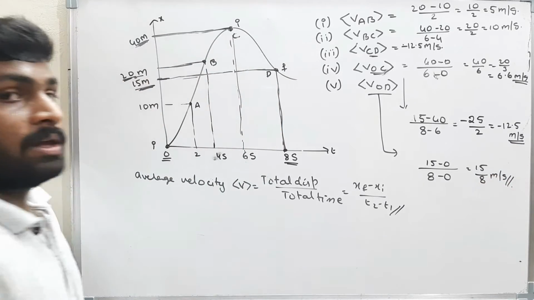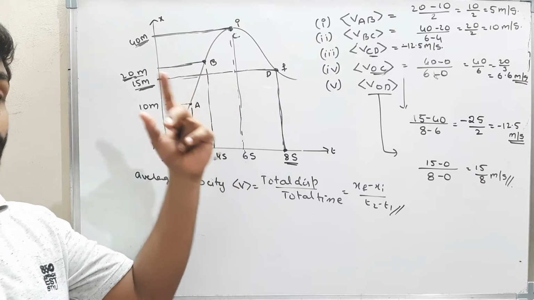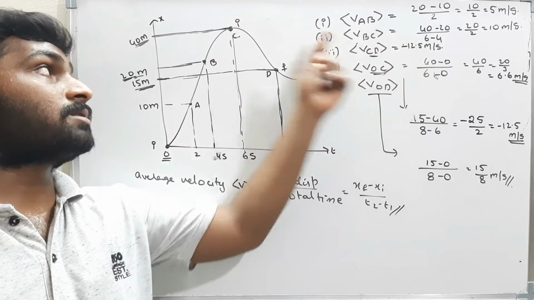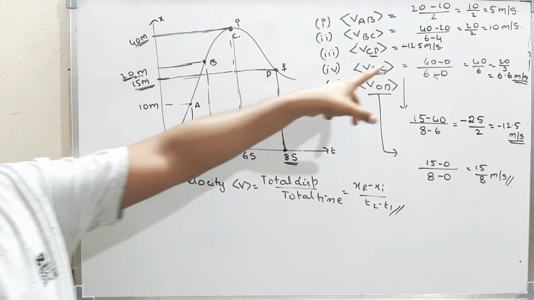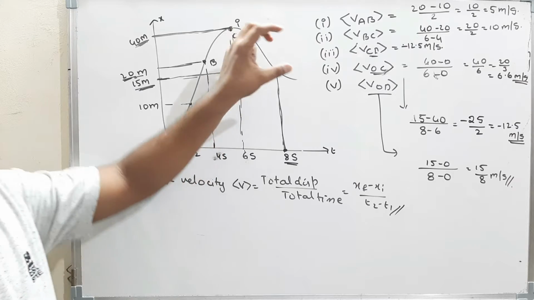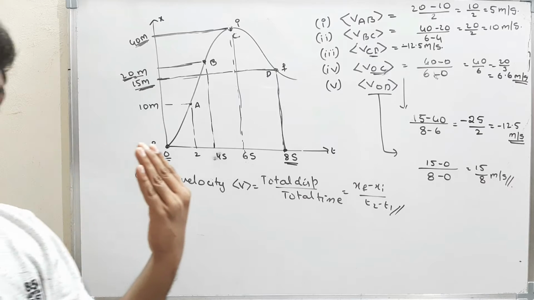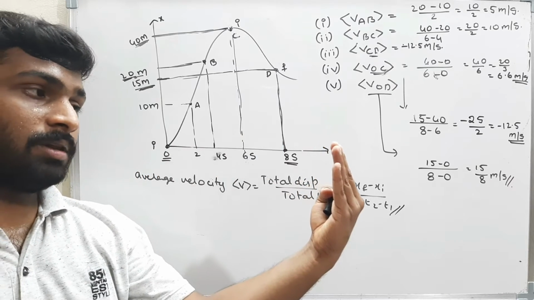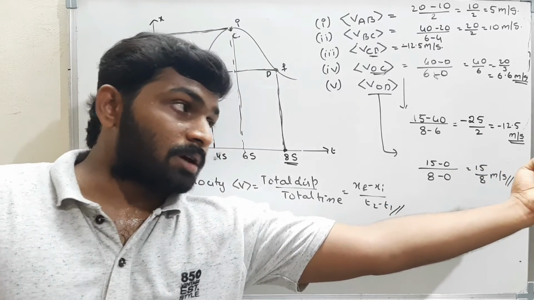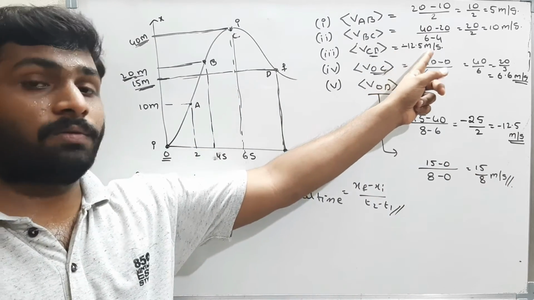This is the answer. The average velocity between AB is 5, BC is 10, and CD is minus 12.5, because the final position is less than the initial position. Therefore, here the velocity will be negative. That means from O, the body moved to A, again from A the body moved to B, again from B the body moved to C. From C, again the body is coming back. That means the velocity is negative, minus 12.5.